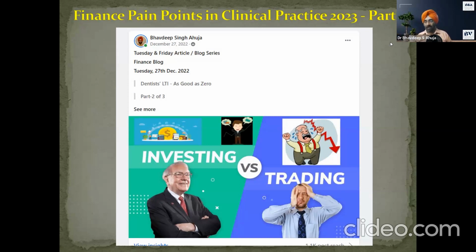SEBI has given that mandate. Futures and options have become so much risky in that regard.